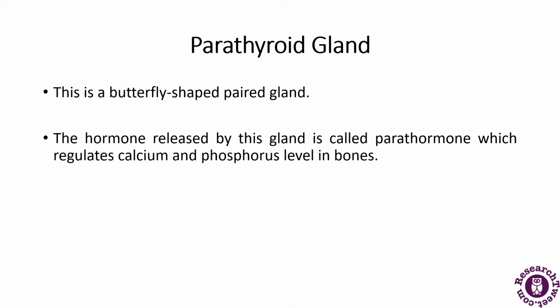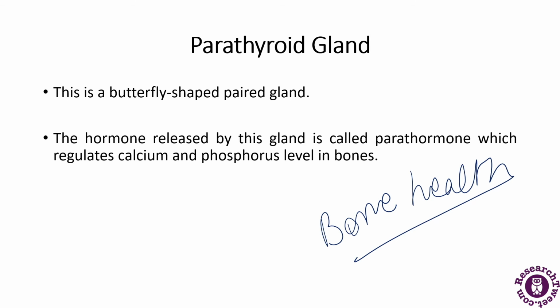Now there is the parathyroid gland. It is a butterfly shaped paired gland. This is a set of 4 small glands which is behind your thyroid gland, and they play a main role in bone health. This gland controls your levels of calcium and phosphorus.